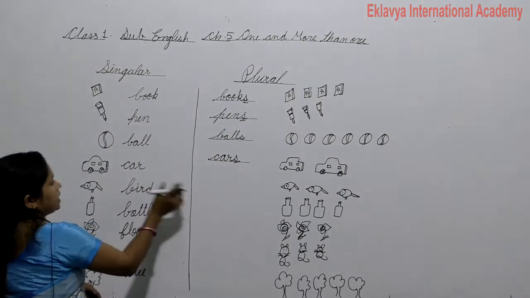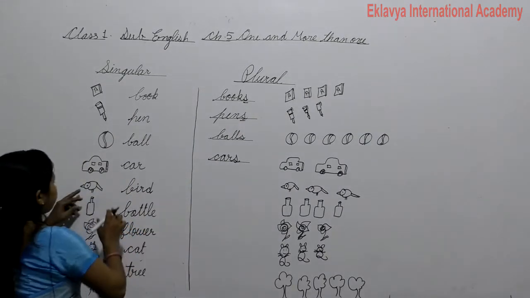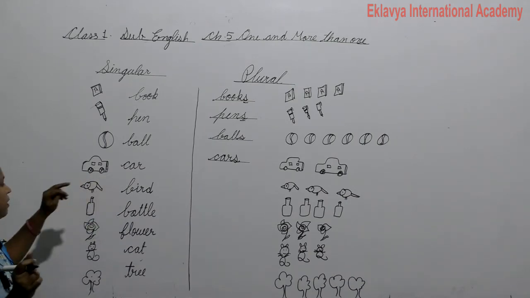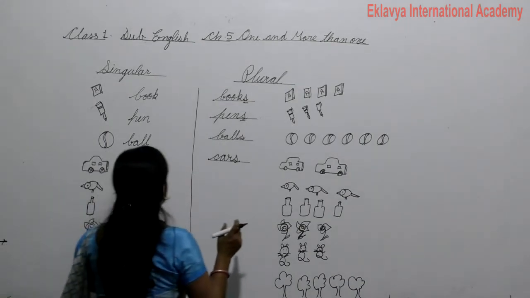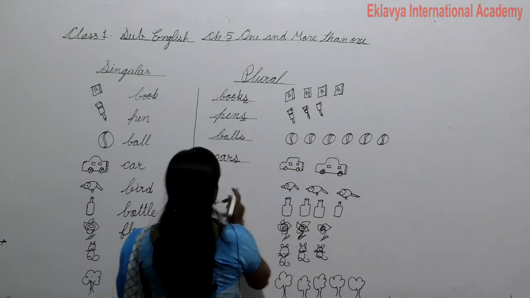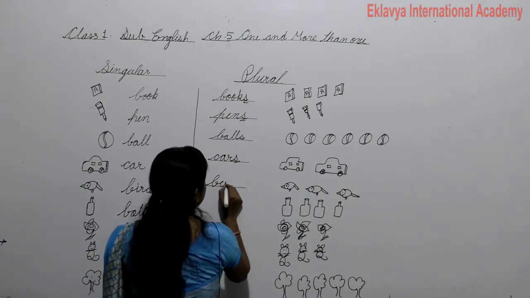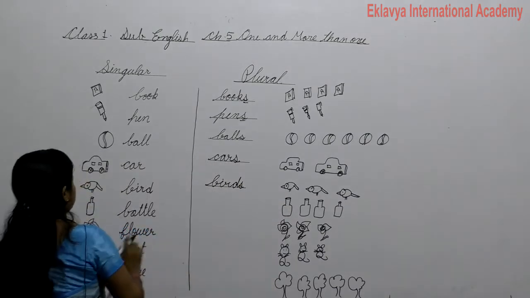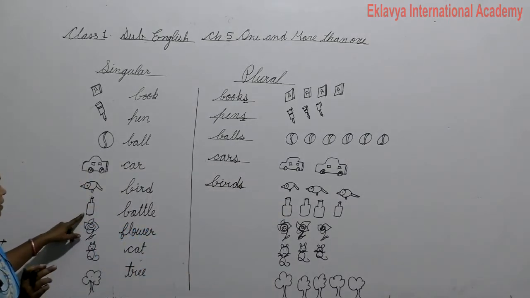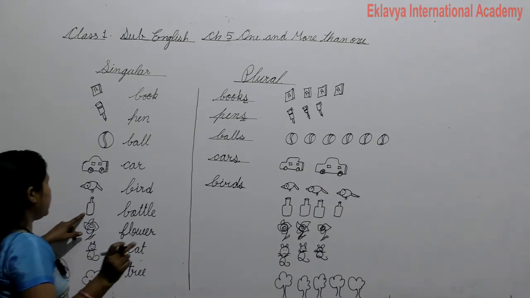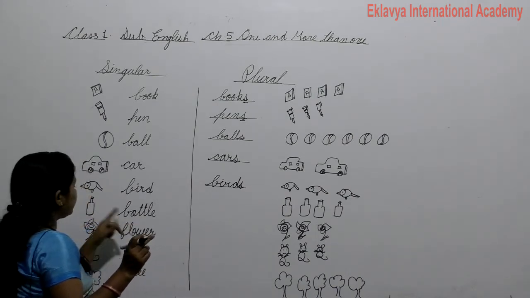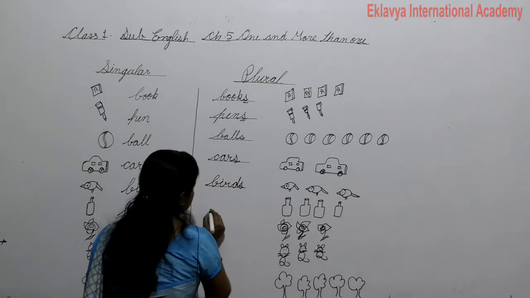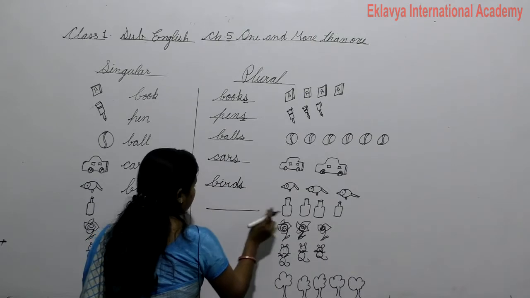Now next, bird. There is one picture, bird. When we talk of one, it is singular, bird, and there are more than one. So write there birds, and at the end adding s, birds. And next is bottle. When we talk of one, bottle is singular, and when we talk of more things, it is plural, bottles.